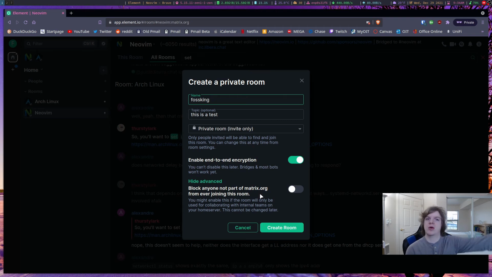You'll notice when we first signed up with Element, you had the option of connecting to matrix.org, the main server, to use the Element service, or create your own host name. If you wanted to ensure that you're not letting someone come in that's using their own server, potentially with malicious intent, you can enable this option to make it a little bit more secure. But I think it's fine because that might discourage someone from creating their own server, which is kind of the whole point of Element. It's your thing, you do what you want with it. So I would say, hey, disable that, but if you wanted to enable it, it's there.